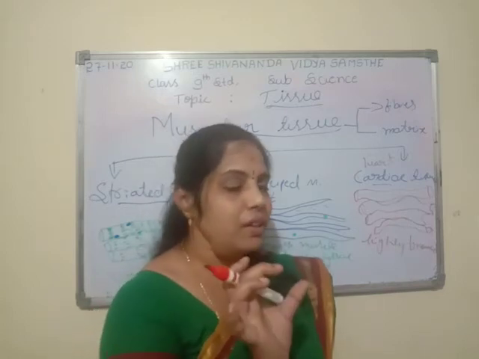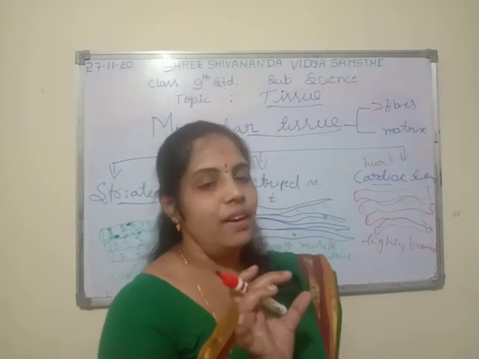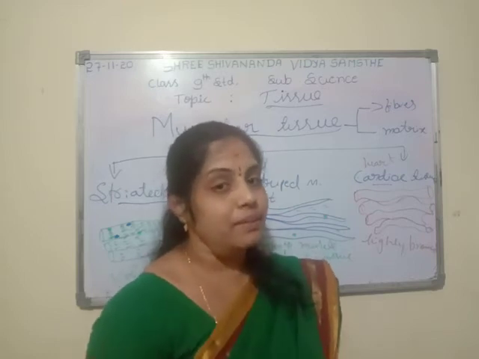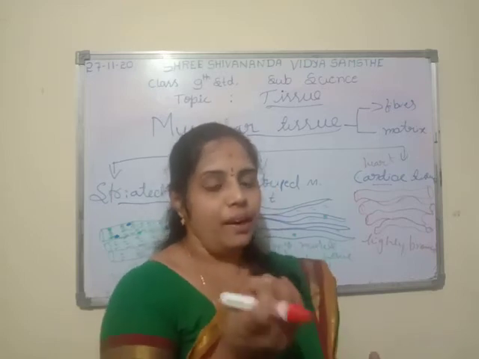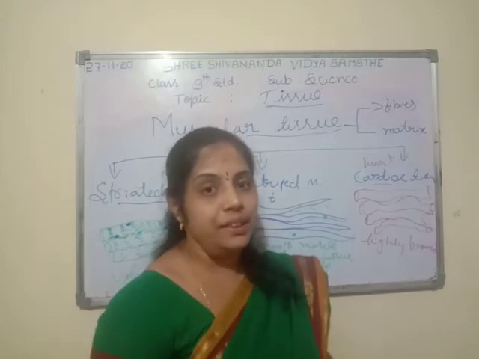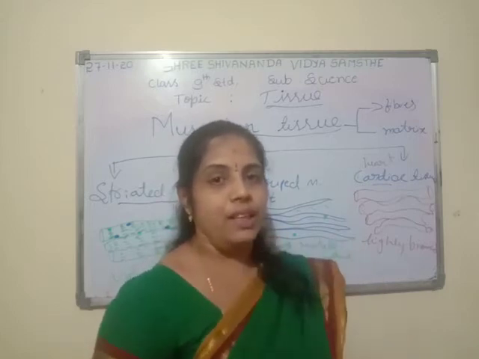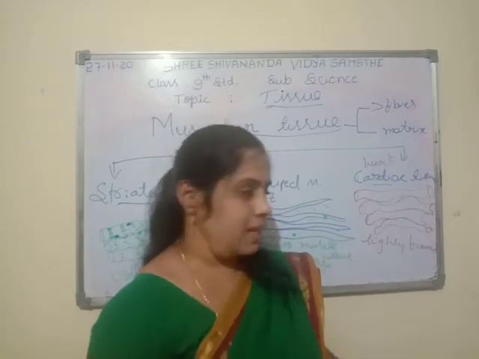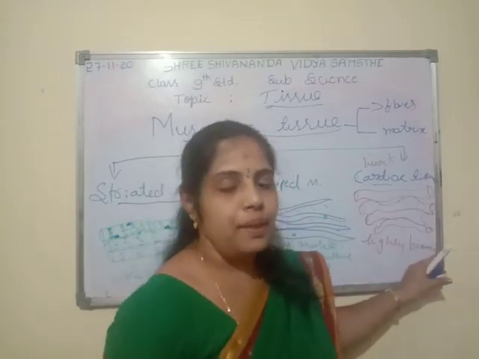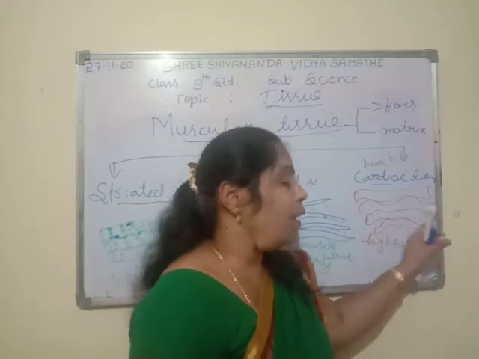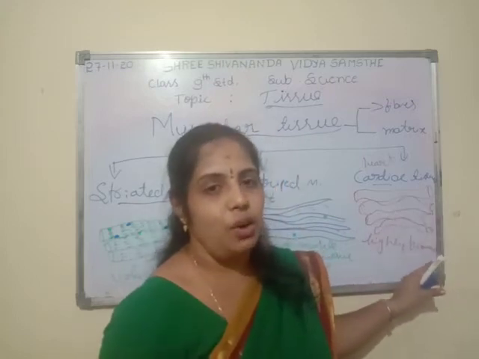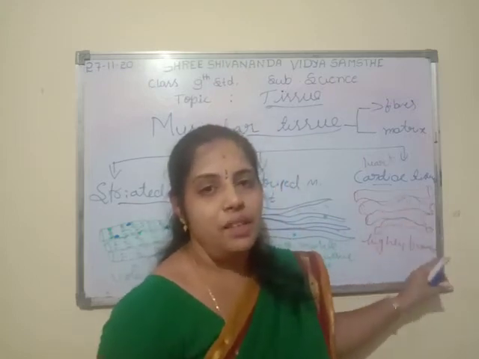So what is the functioning of the heart? The function of the heart is pumping blood. When it pumps, what kind of sound can you hear? Yes, it is a lub-dub, lub-dub sound. How does this sound come? This is by rhythmic contraction and relaxation of the cardiac muscle tissue.